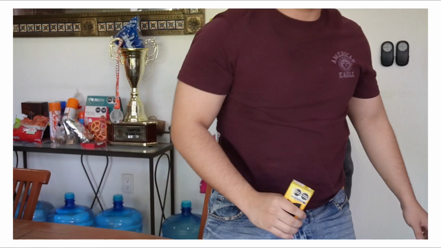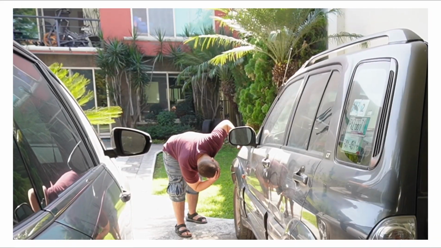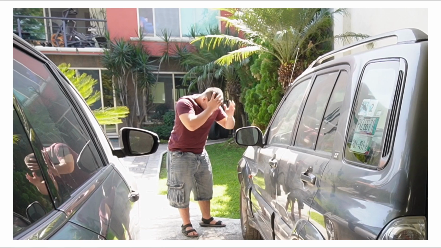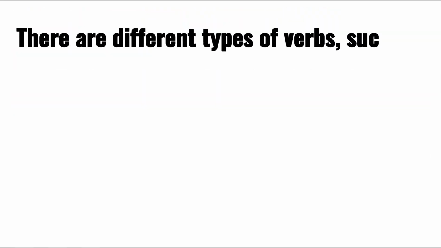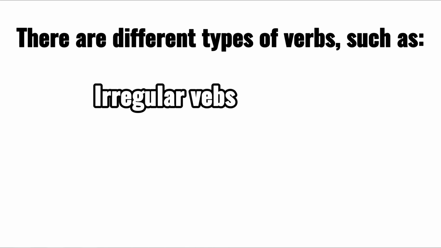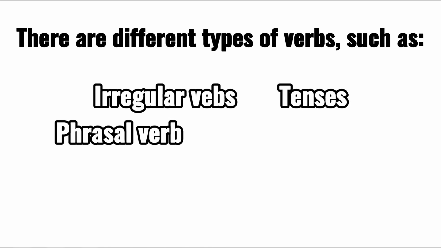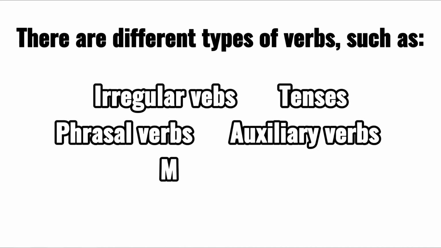For example, he takes a nap. He goes for more juice. He turns on the lights. He worries about his car. There are different types of verbs, such as irregular verbs, tenses, phrasal verbs, auxiliary verbs, and modal verbs.